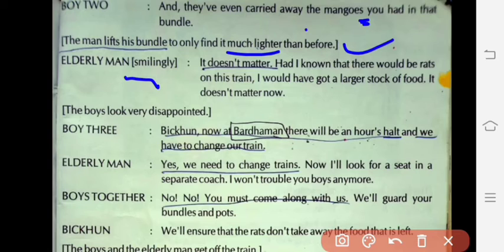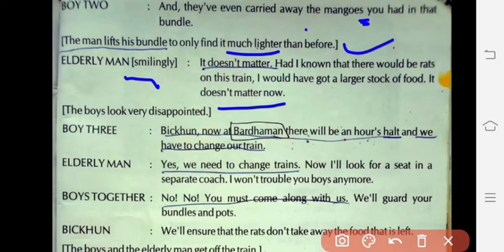It doesn't matter. Had I known that there would be rats on this train, I would have got a larger stock of food. It doesn't matter. In this way, he started smiling and saying to the boys that whatever happened to him, it doesn't matter to him. If he had known in advance, he could have brought more food for the rats. Listening to this, the boys looked very disappointed because they wanted to irritate and give trouble to this elderly man, even though the elderly man doesn't get troubled.